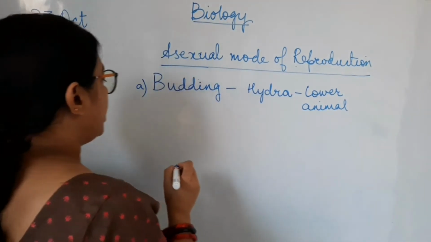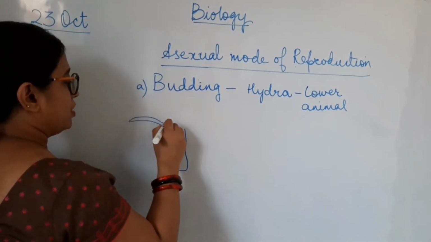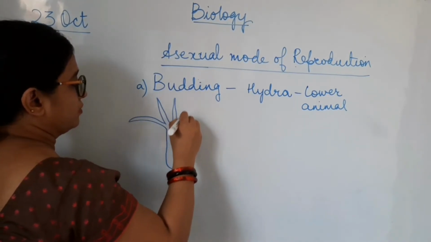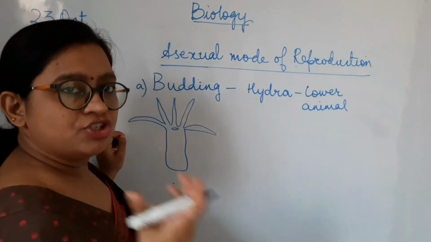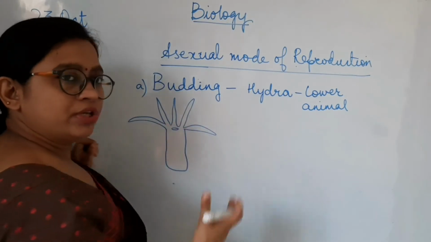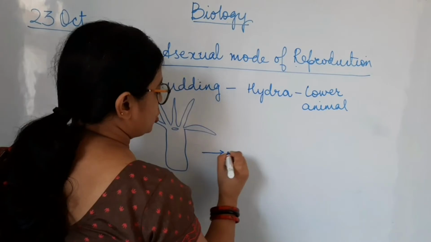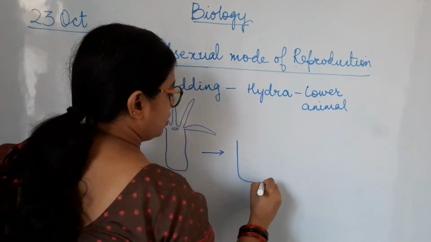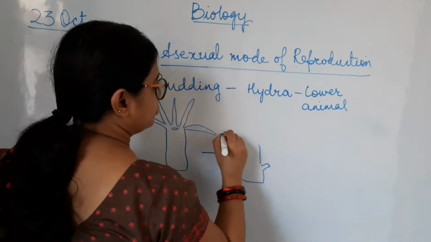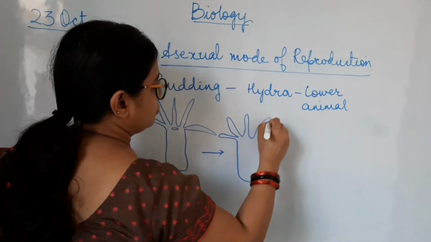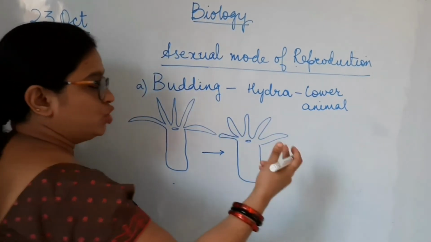So hydra has a structure with a kind of trunk and tentacles. There is an opening here by which it takes food. So what happens during the process of the asexual mode of reproduction? There is a formation of a bud in the trunk of the hydra. Now this bud starts developing into a new organism.